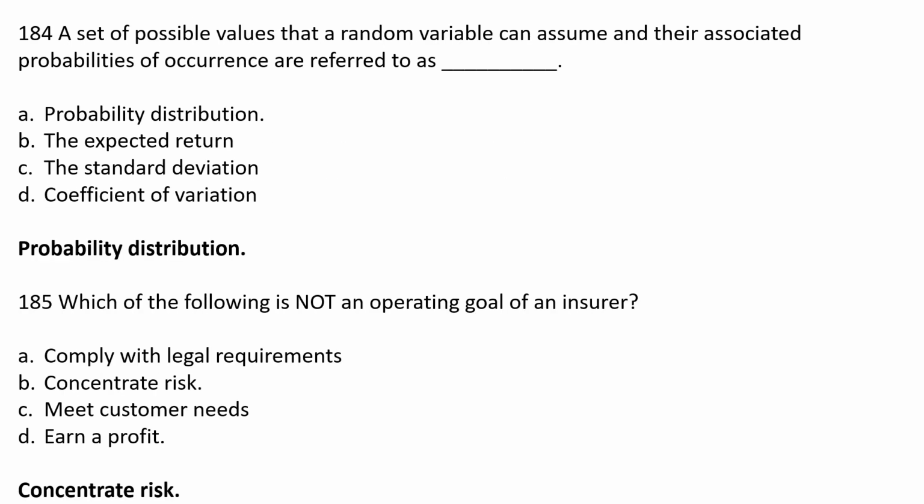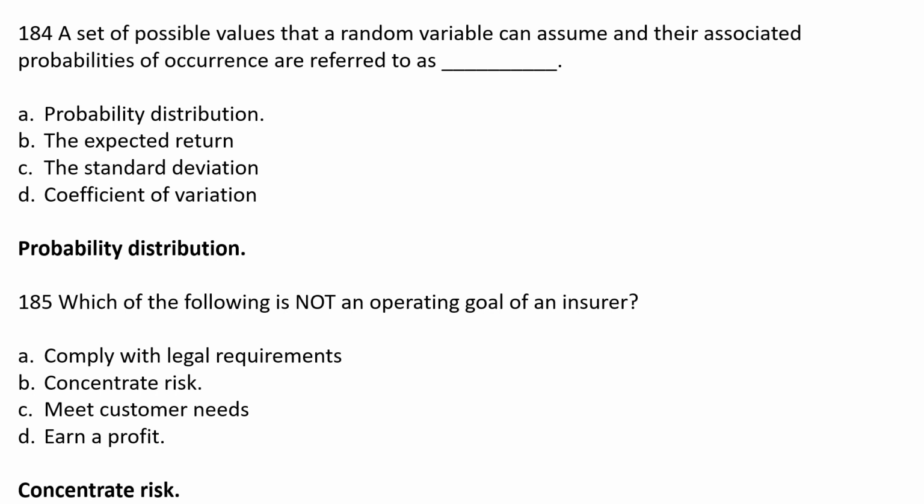A set of possible values that a random variable can assume and their associated probabilities of occurrence are referred to as: option A, probability distribution; option B, expected return; option C, standard deviation; option D, coefficient of variation. The correct answer is option A, probability distribution. A set of possible values that the random variable can assume and their associated probabilities of occurrence are referred to as a probability distribution.